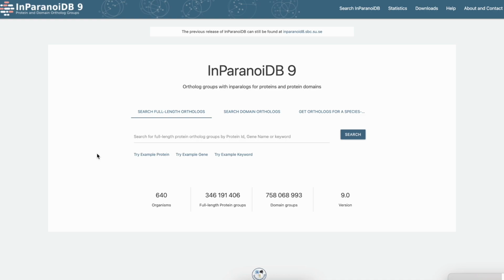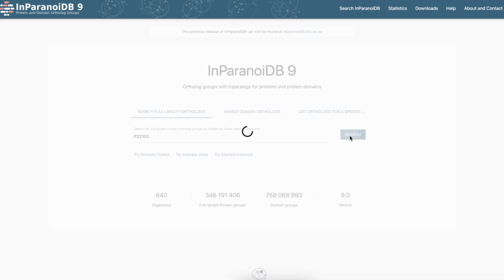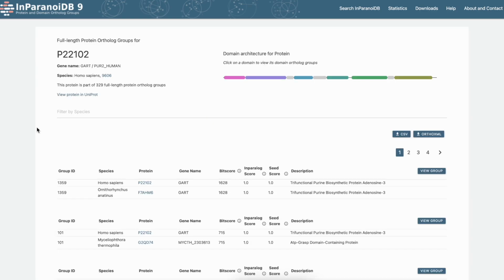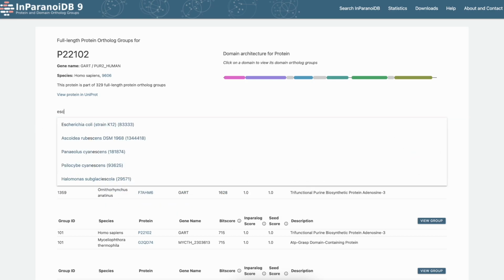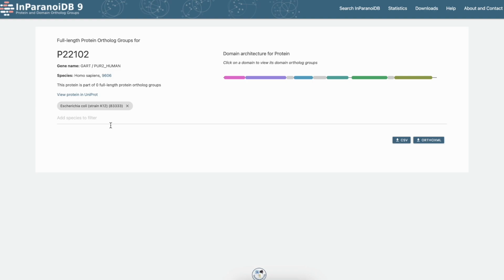Now, we're going to take a look at an example on the InParanoiDB 9 website. So let's search for this protein P22102, or the GART protein in human. Let's say that we are interested in finding orthologs in E. coli. So let's input E. coli here in the filter. Here we can see that there are no full-length protein orthologs between the human GART protein and E. coli. We can then instead click on one of the domains on the GART protein in human, for example this GARS-N domain, to see if the domain has any domain orthologs in E. coli.